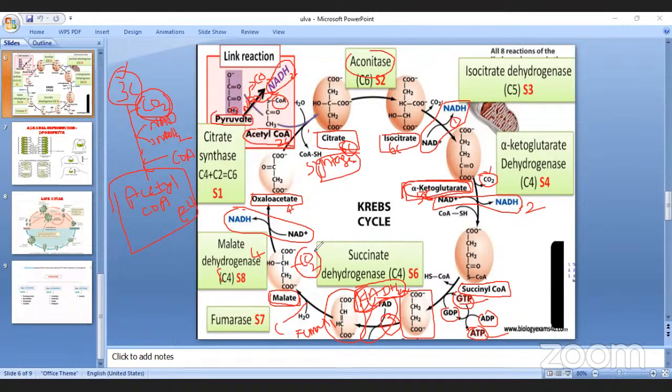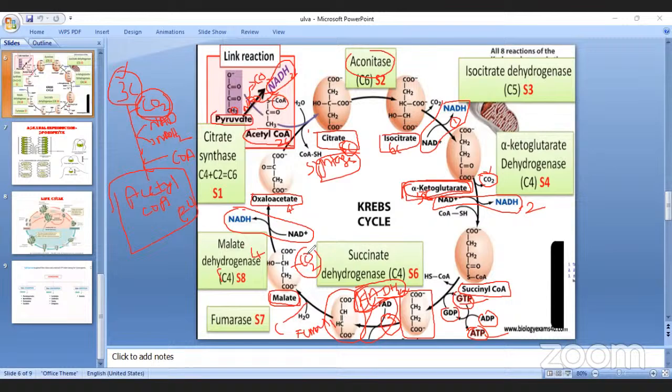I think it is not clear. Malic acid. How many carbons in malic acid? Just wait 1 minute. NADH2, okay. Fumaric acid, okay, clear. Malic acid, okay, clear. Then where the decarboxylation takes place here? Where? Just wait 1 minute.